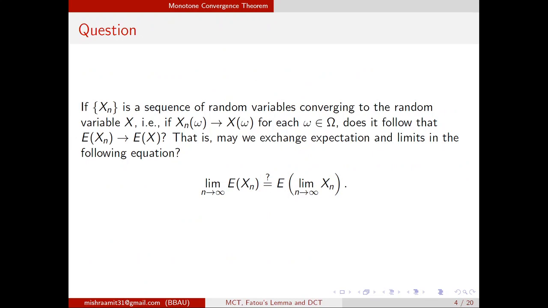So why are these theorems there? Monotone convergence theorem, Fatou's lemma, and dominated convergence theorem, because there was a question. And what was the question? The question was this: if Xn is a sequence of random variables converging to the random variable X, that is, if Xn(omega) converges to X(omega) for each omega in capital Omega, that means pointwise convergence, the question arises, does it follow that the expected value of Xn also converges to expected X? That is our question. It means if Xn converges to X, then expected value of Xn converges to expected value